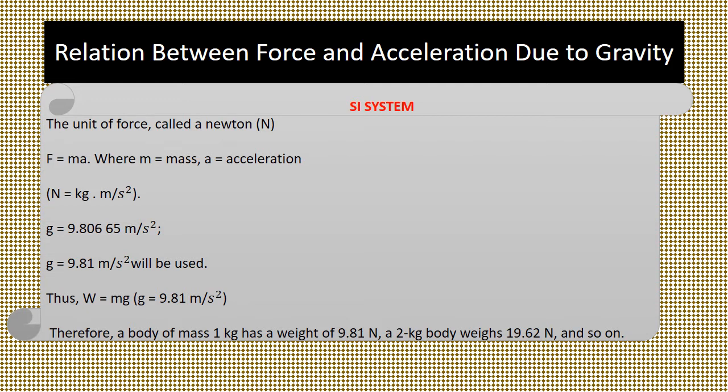Thus, weight equals mass times gravity. Substituting gravity equals 9.81 meter per second square in the formula, a body of mass 1 kg has a weight of 9.81 Newton, a 2 kg body weighs 19.62 Newton, and so on.